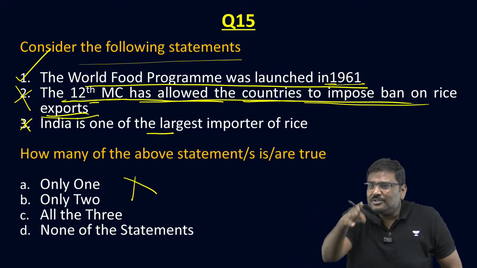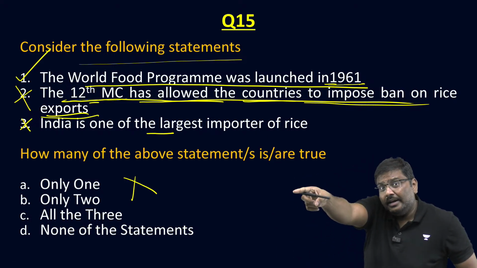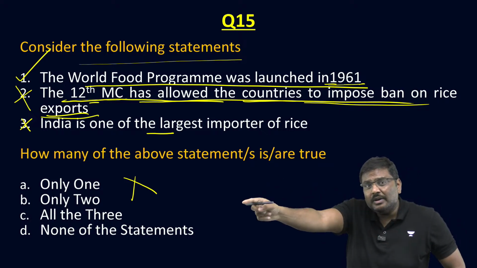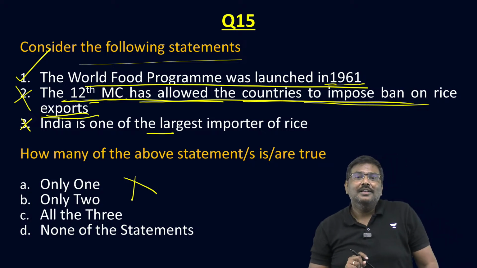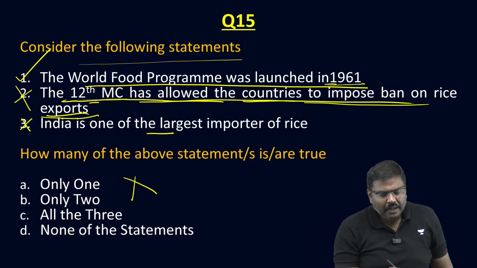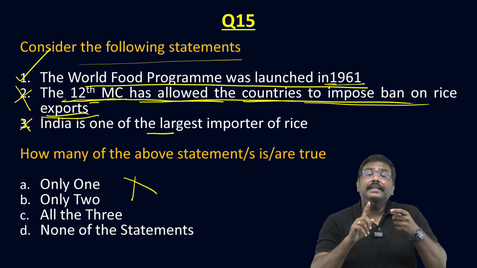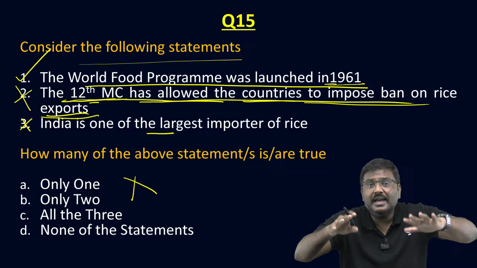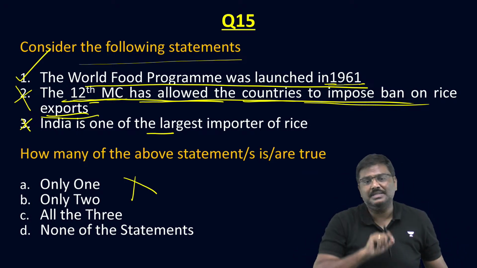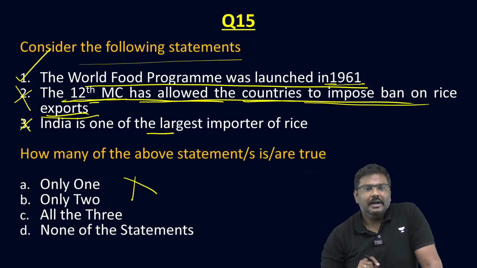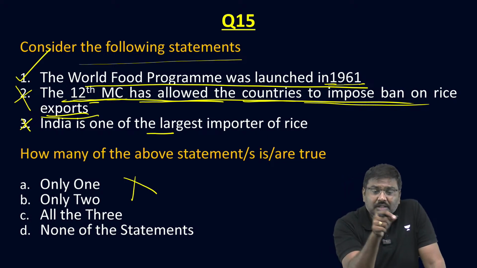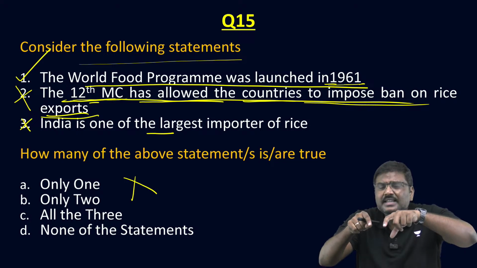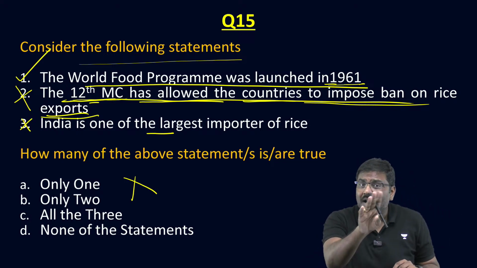That is, the member countries will be alleging other countries that this country is not allowing me to export more. This country is not allowing more and more export. But to be very precise here, in the 12th Ministerial Conference, there was in fact an agreement to allow more export of rice for humanitarian purposes. Right? Everybody is okay? It was actually discussed and agreed to that. India was not agreeing.